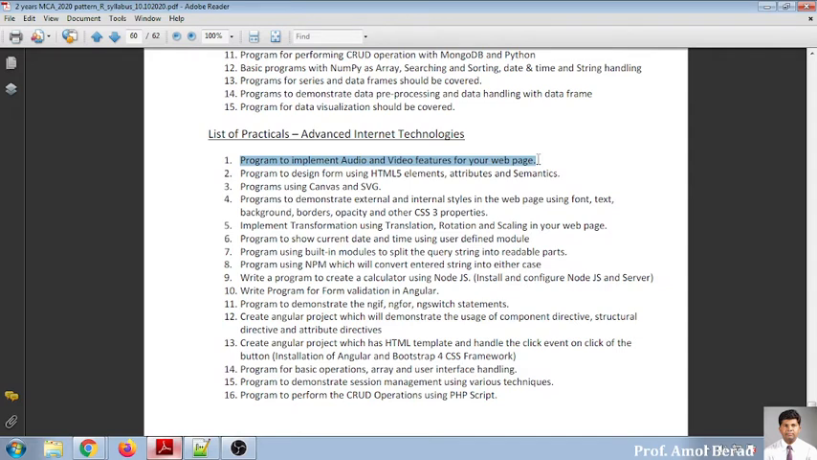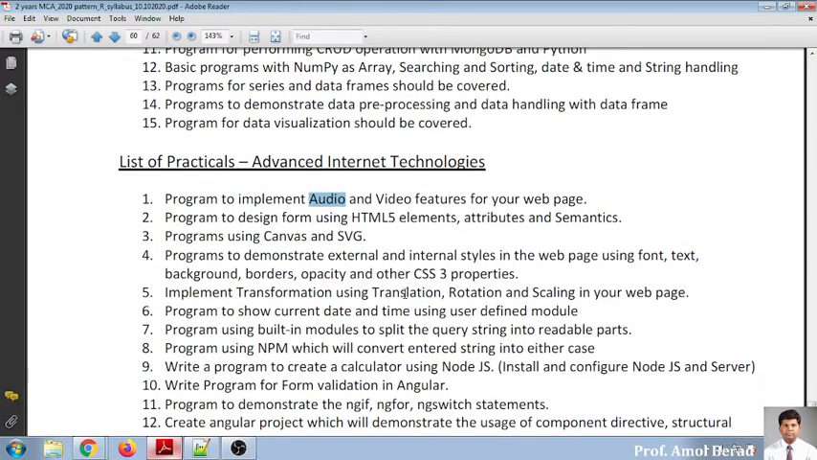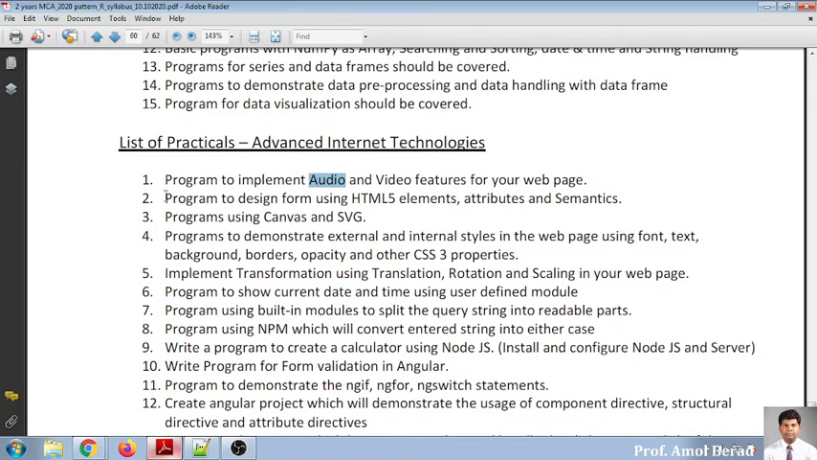Whatever web pages you will be creating and developing need to implement audios and videos. We have not covered this yet, so upcoming lectures will add audios and videos into your website. The second thing is programming to design using HTML elements.